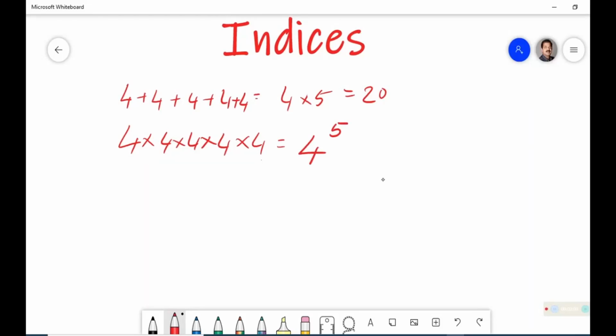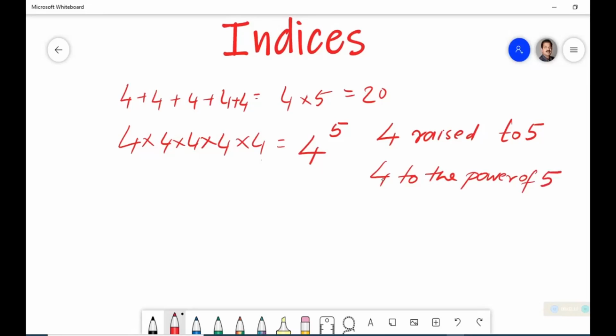What did I say? 4 raised to 5. Another way of saying it is 4 to the power of 5. So this is what is the index form. Writing in index form.